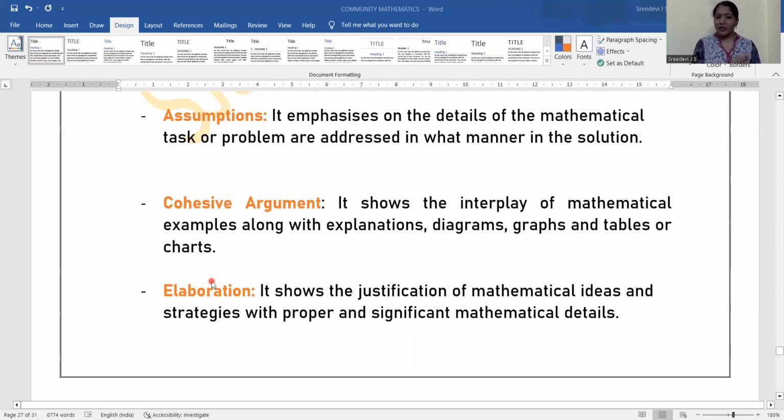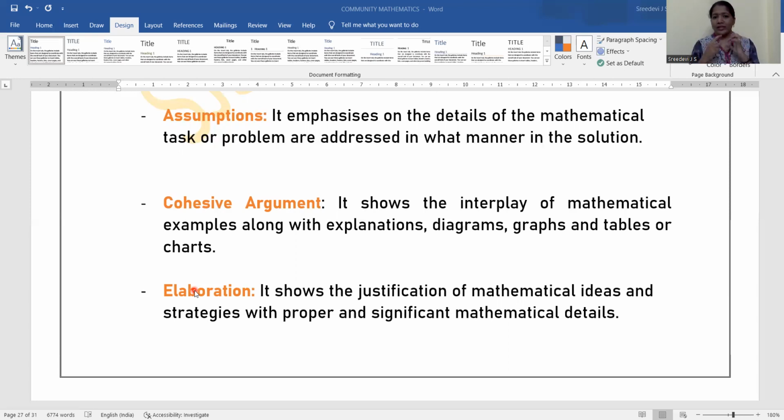Then the next one is cohesive argument. Cohesive means it shows the interplay of mathematical examples along with explanation. Cohesive means the mirror image, right? Cohesiveness is exactly that it has to be reflected.